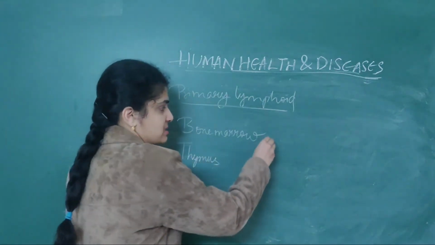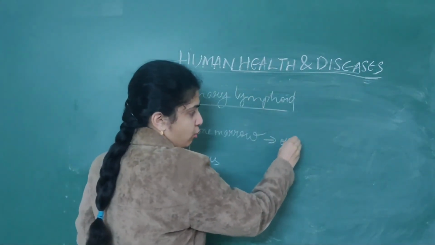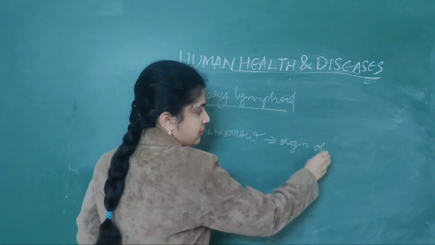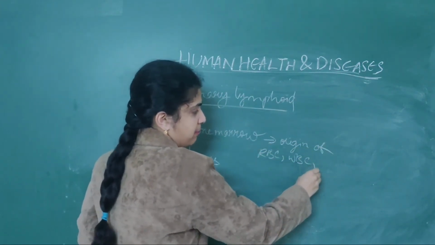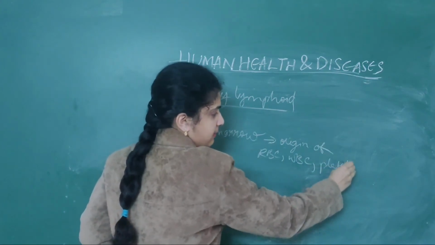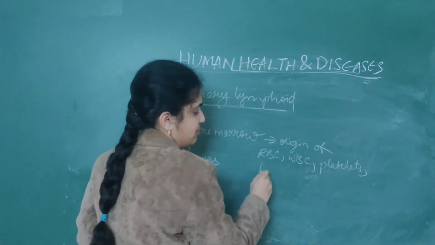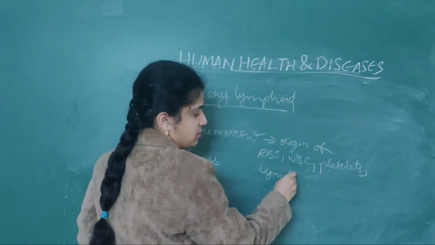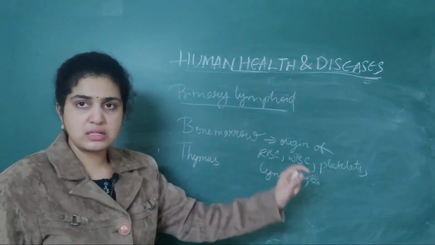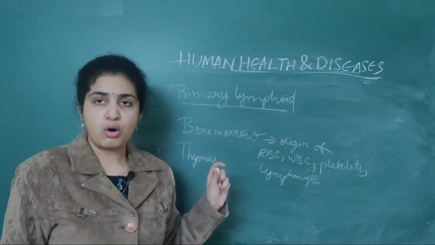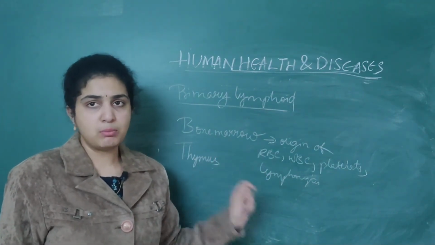So bone marrow plays an important role in the origin of RBCs, WBCs, platelets as well as lymphocytes. So in the bone marrow they are produced. I told you what the location is. It is present inside the bone, a hollow cavity that is present in the bone.